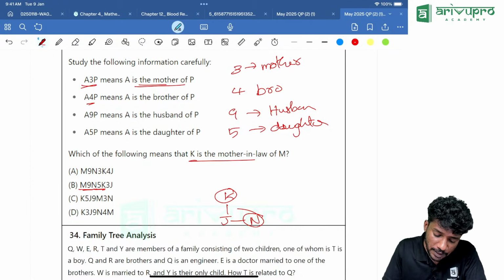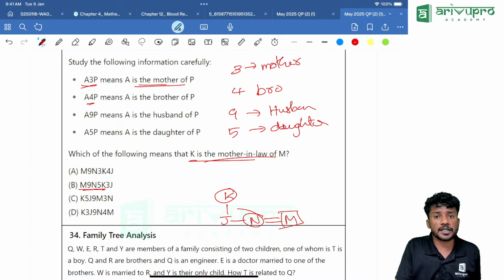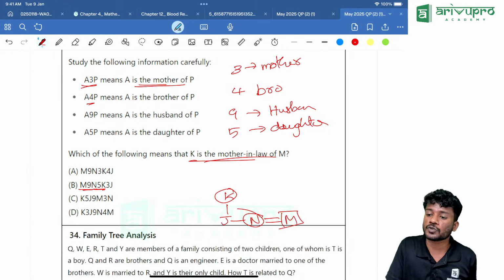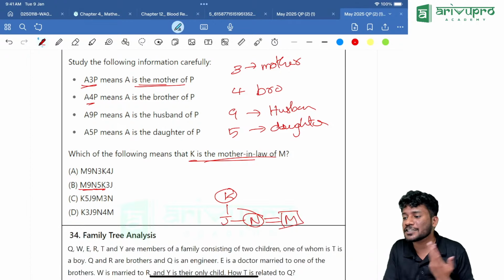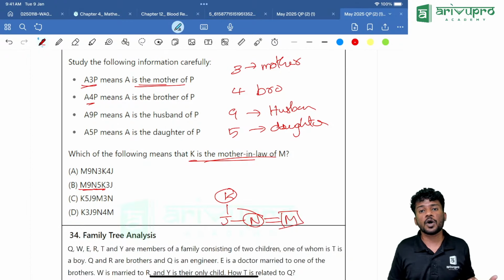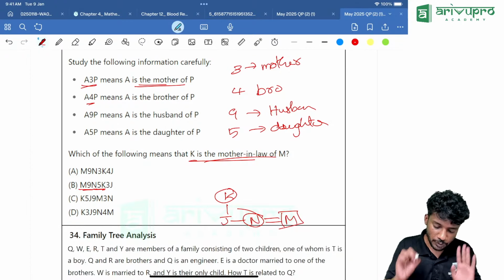Everything is given. Now the question is, we will check. K is the mother-in-law of M. Correct. K is having a daughter whose name is N. And that N is married to whom? Is married to M. So that is the answer.